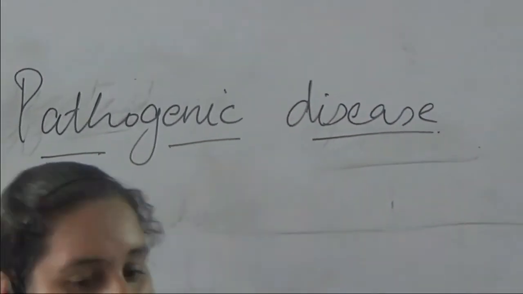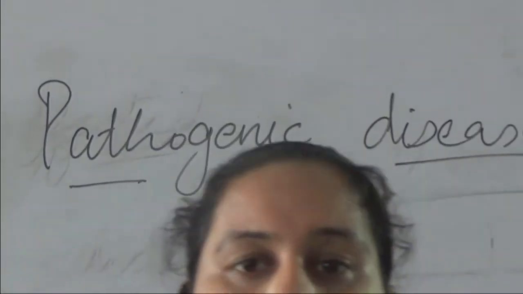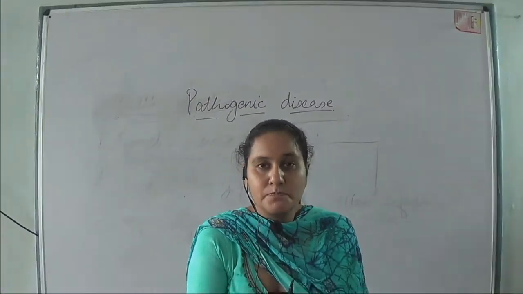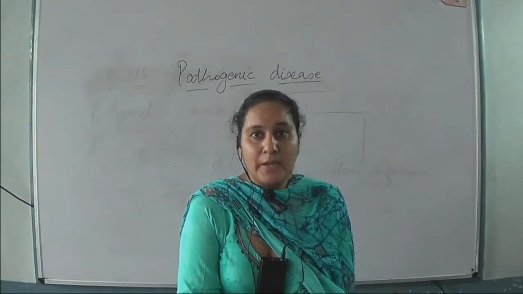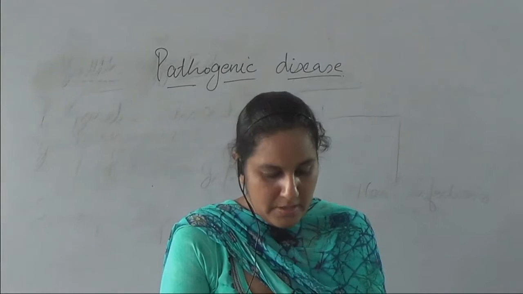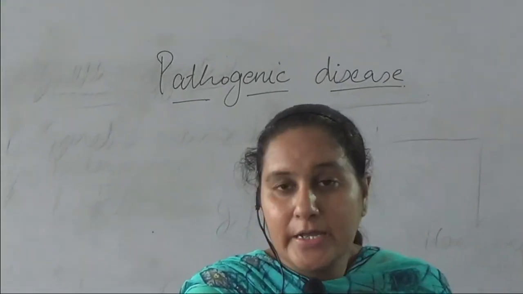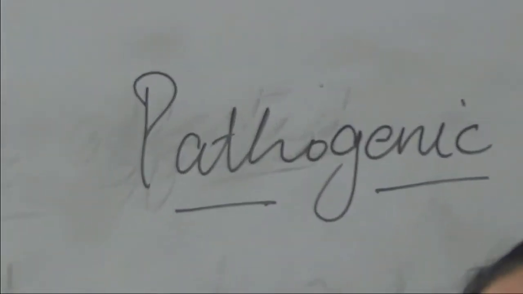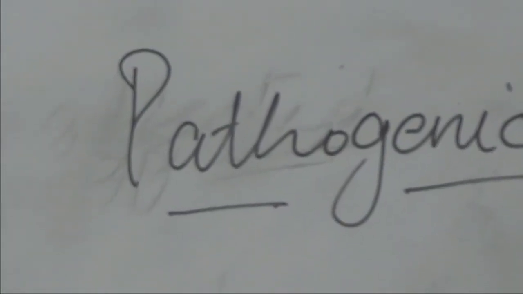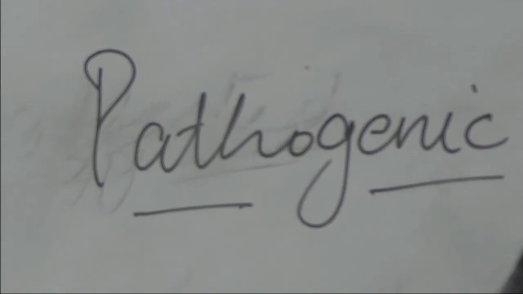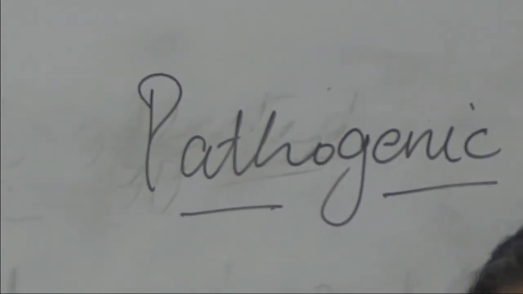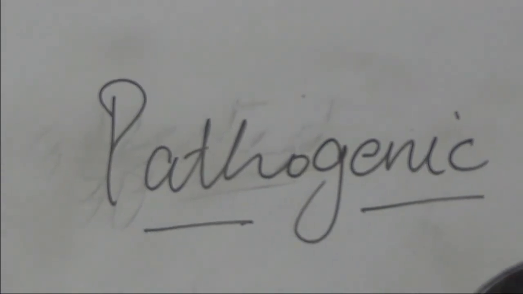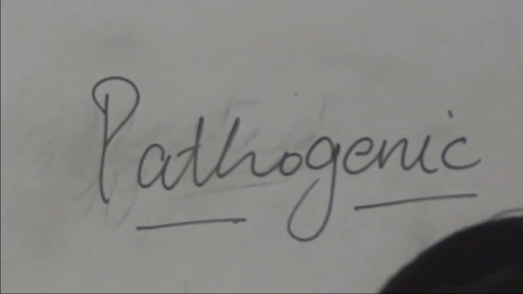They are also called infectious disease because they are caused by various pathogens. These pathogens may be bacteria, virus, fungi, protozoans, or helminths. So five types of pathogens can affect our body and cause pathogenic disease.